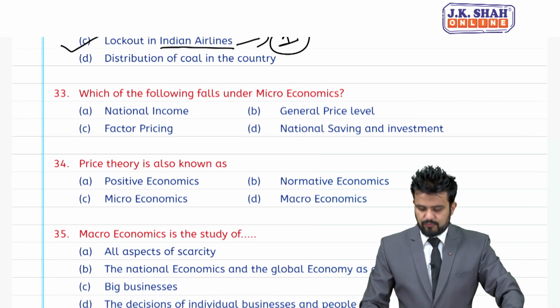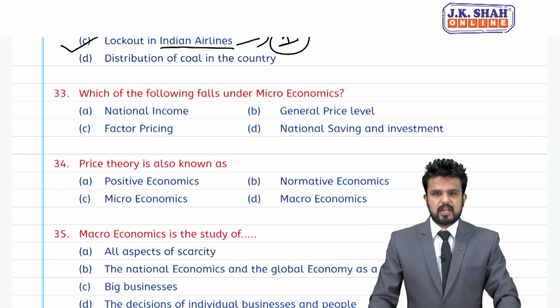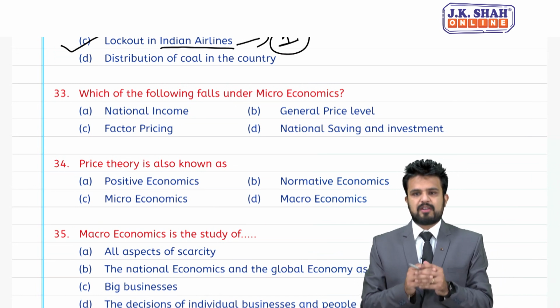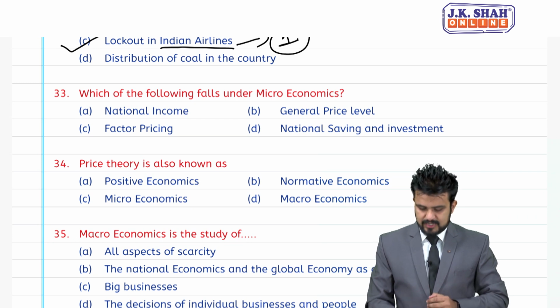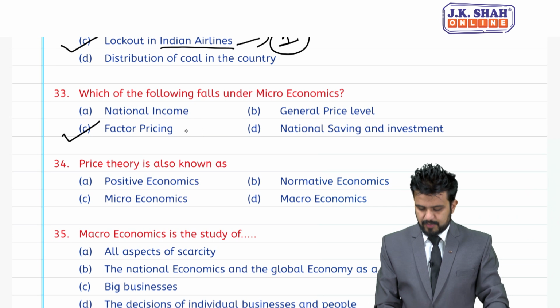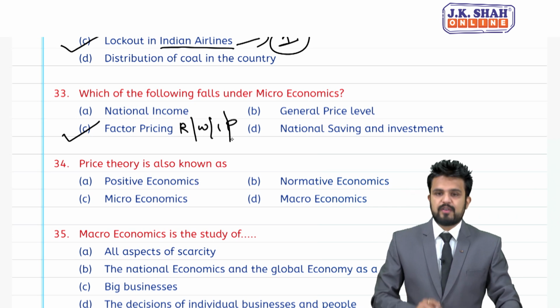33, which of the following falls under microeconomics? National income, general price level, factor pricing, national savings and investment. So, right answer is C, factor pricing, nothing but rent, wages, interest and profit.